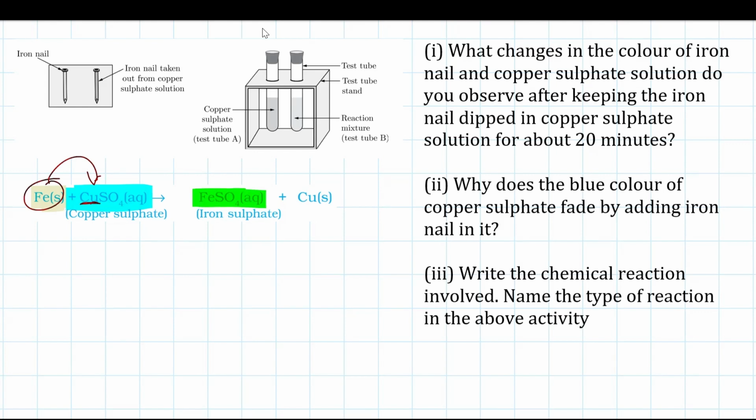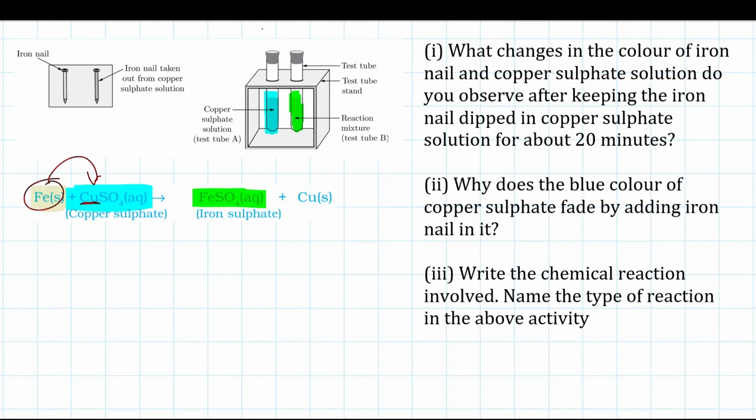And the color of iron sulfate solution is pale green. So the first thing that we can observe is the change in color of the solution from blue, since copper sulfate was blue, to pale green due to the formation of iron sulfate solution.